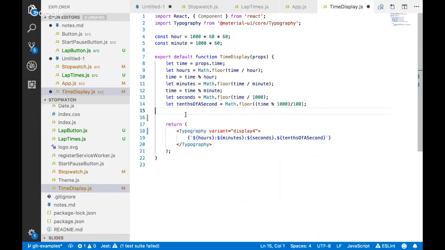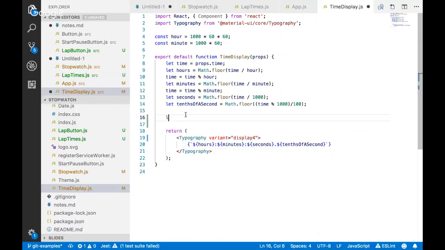Like we could say something like this. I'm going to let variant equal, and this is a shorthand, this.props.variant. So I'm just checking if this is already there. Like if somebody passed in a value for this, then I want it to use that.